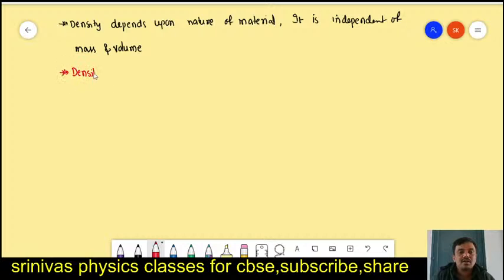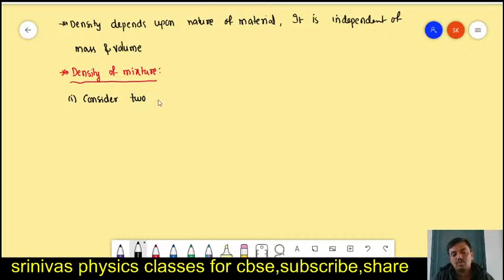Next, we are going to find the density of mixtures. For example, if I mix water with kerosene or some other substance, how can we find the density of the mixture? If we mix two or three liquids, how can we find that combined liquid density? First, there are two cases. Consider two liquids of densities rho 1 and rho 2.